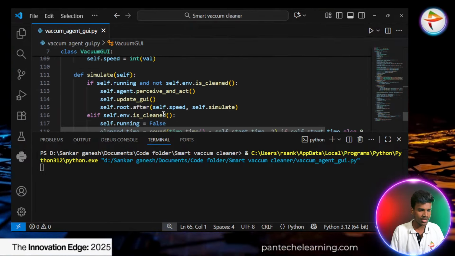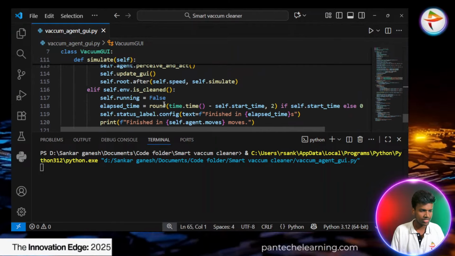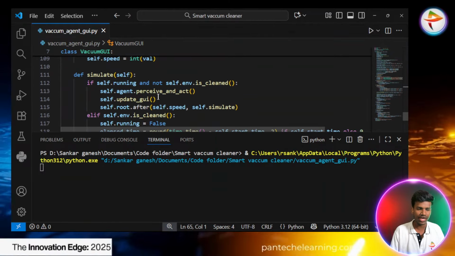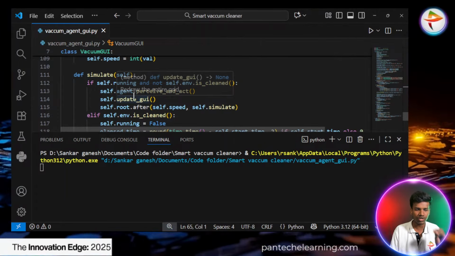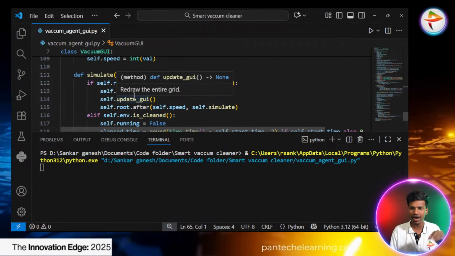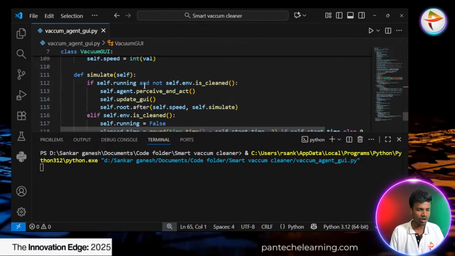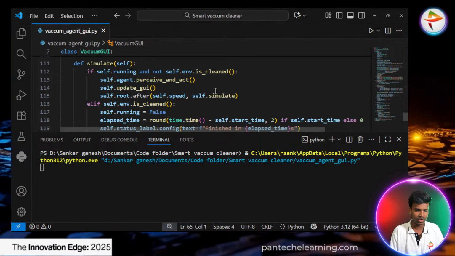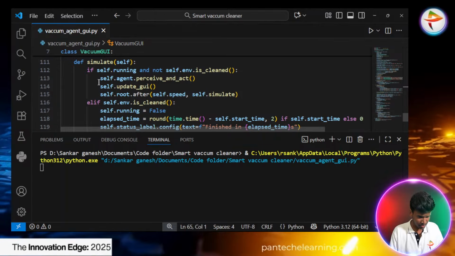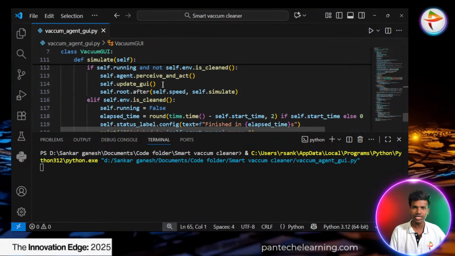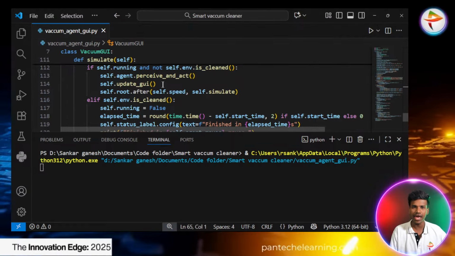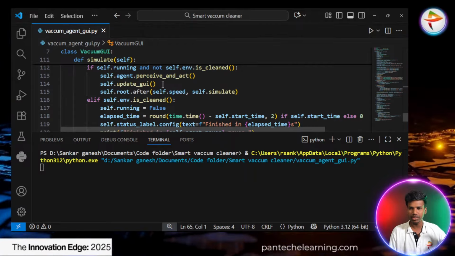So controlling the speed. Here is the simulate. In the simulate process, we have to pass our agent. So in the def simulate function, self.running means we have to create the cleaning agent and assign it here. Self.running and not self.in the environment, and perceive and act. Based on the location or environment, the vacuum cleaning has to run in the environment.